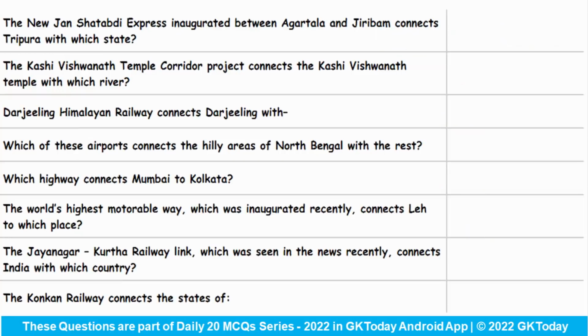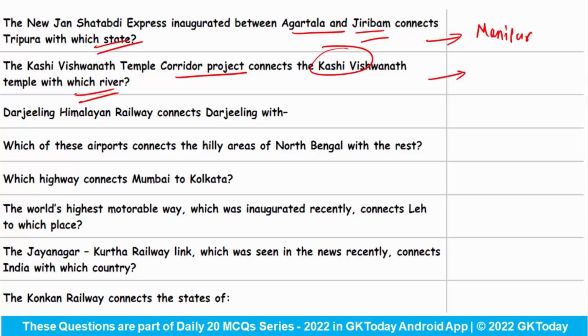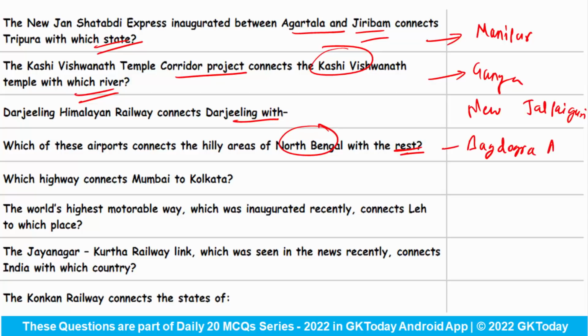Fine. Now let's talk about some of the important connectivity related questions. The new Jan Shatabdi Express that has been inaugurated between Agartala and Jiribam connects Tripura with which state? It connects Tripura with Manipur. The Kashi Vishwanath Temple Corridor Project connects the Kashi Vishwanath Temple with which river? Answer is Ganga. Darjeeling Himalayan Railway connects Darjeeling with what? Answer is New Jalpaiguri. Which of these airports connect the hilly areas of North Bengal with the rest? It is Bagdogra Airport.